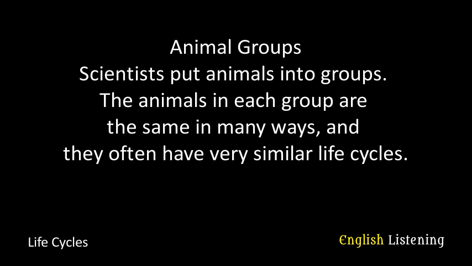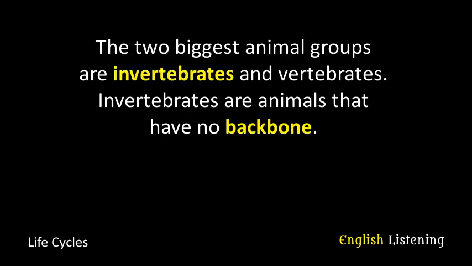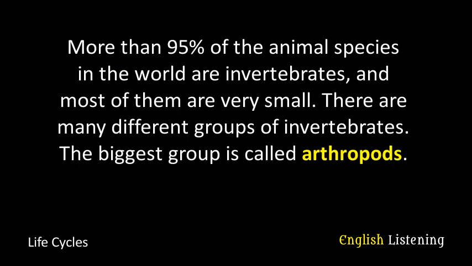Animal groups. Scientists put animals into groups. The animals in each group are the same in many ways, and they often have very similar life cycles. The two biggest animal groups are invertebrates and vertebrates. Invertebrates are animals that have no backbone. More than 95% of the animal species in the world are invertebrates, and most of them are very small.